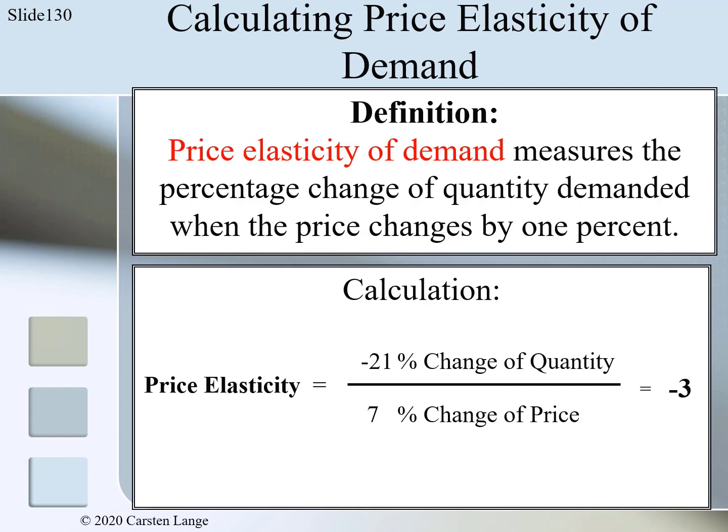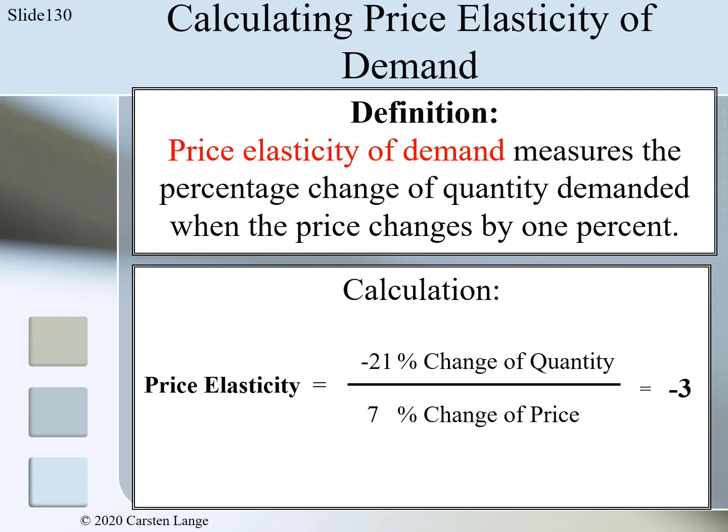In general, the line of any fraction can be interpreted as the word per. The fraction then reads as minus 21% change of quantity demanded per 7% change of price. If we divide the percentage quantity change by the percentage price change of 7, and if we want to apply this to the fraction, algebra rules require that we divide the numerator as well as the denominator by 7.